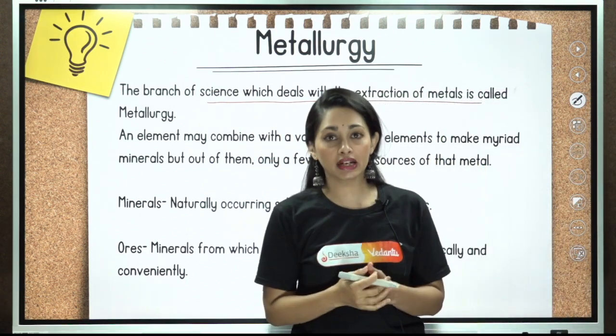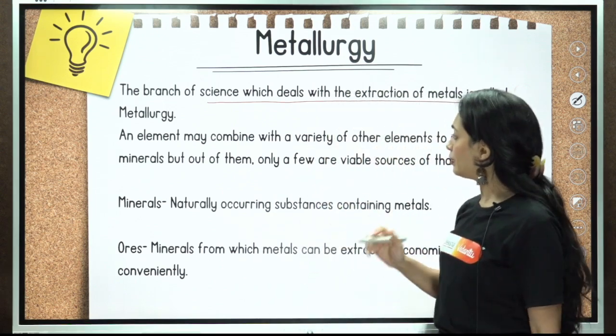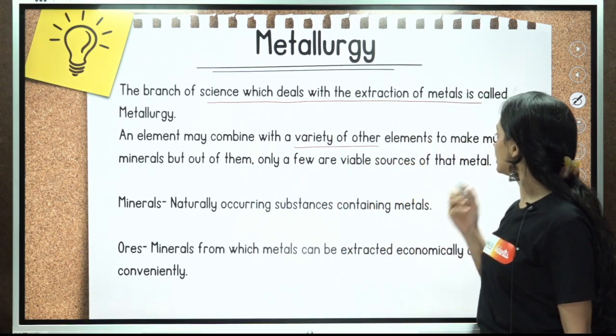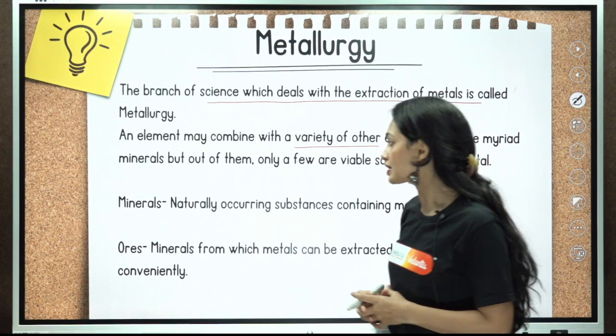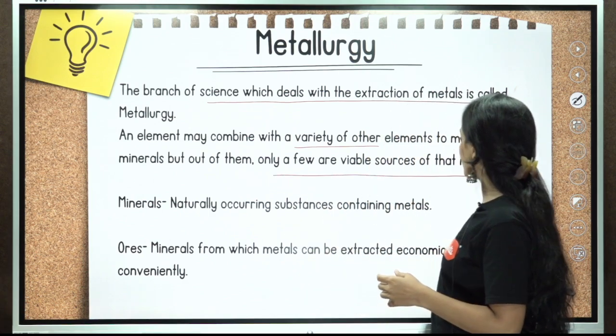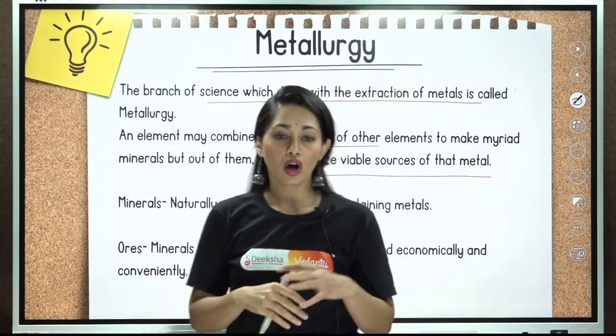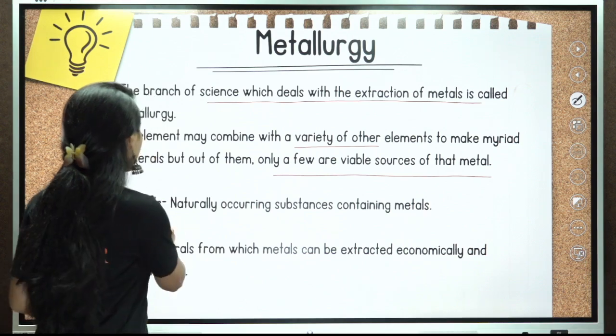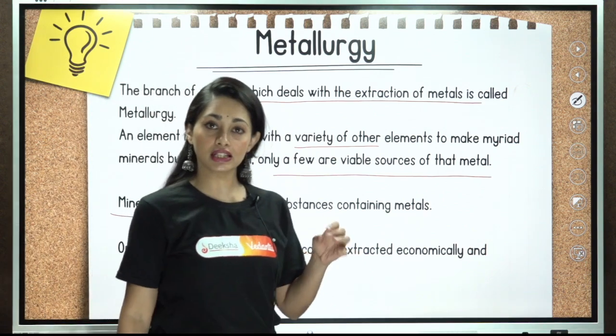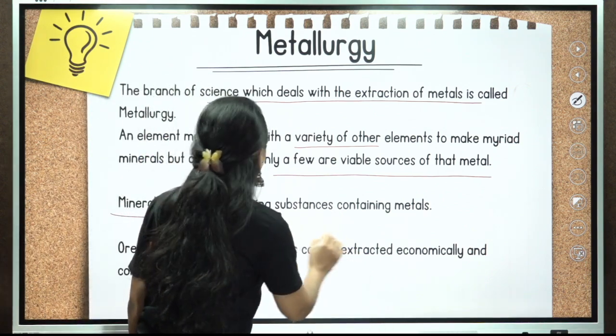So where do we find metals? In the earth's crust. An element may combine with a variety of other elements to make myriad minerals, but out of them only a few are viable sources of that metal. And what are minerals? These are naturally occurring substances containing metals.